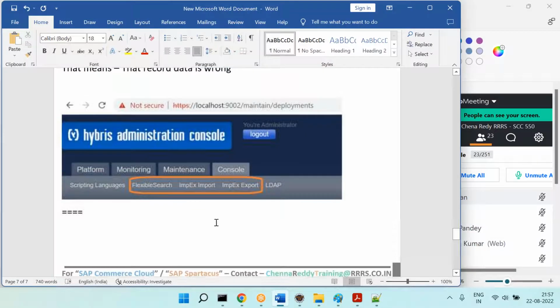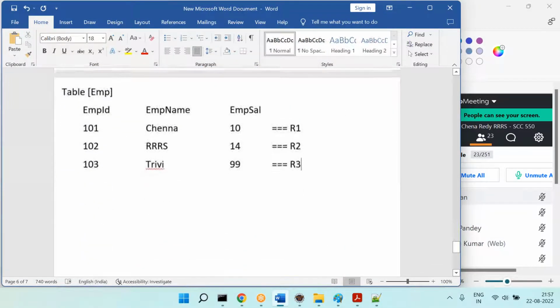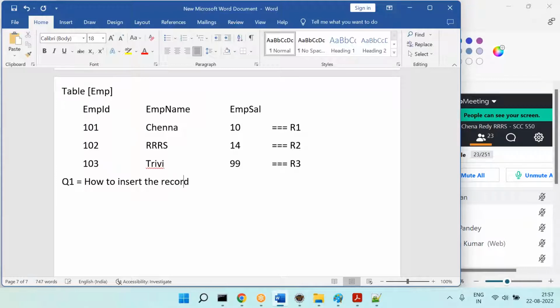Now let's understand the meaning of flexible search queries and impexes. Whenever there is a table, question number 1: how to insert a record. Question number 2: how to update a record.